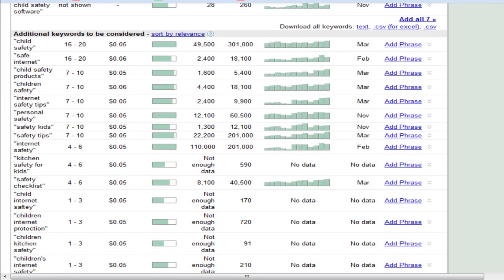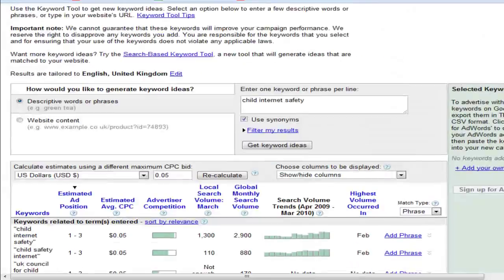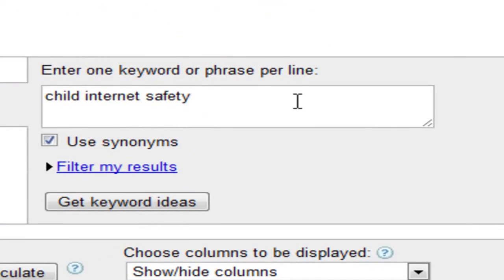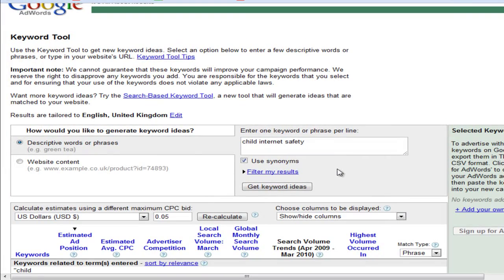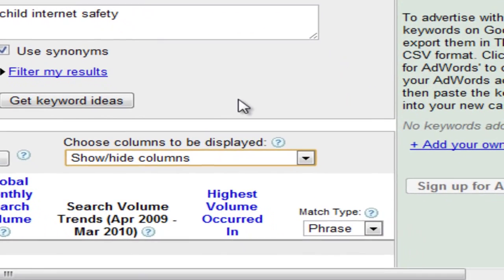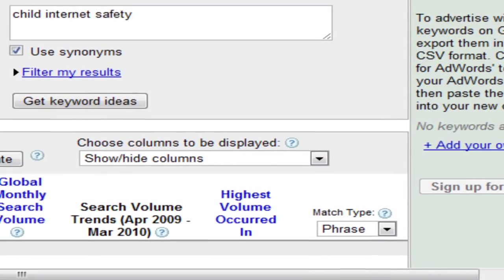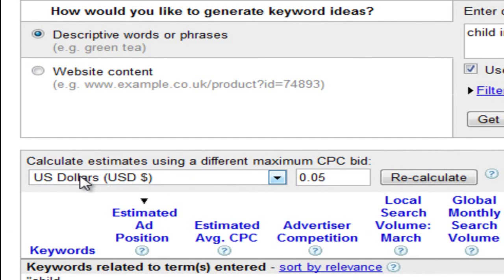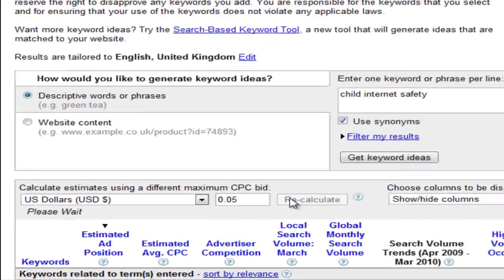We'd then gone into Google AdWords and searched for child internet safety to see what sort of statistics Google has to offer. So I'm just going to run that again to show you what we did. Search for child internet safety on the Google AdWords keyword tool. Make sure that your columns are selected to show all. Your currency is set to whatever currency you operate in. We were operating in US dollars, with a maximum cost per click paid of 0.05, that is 5 cents.